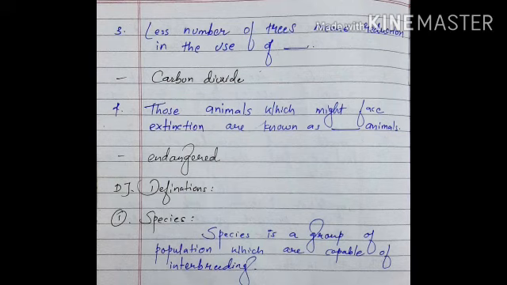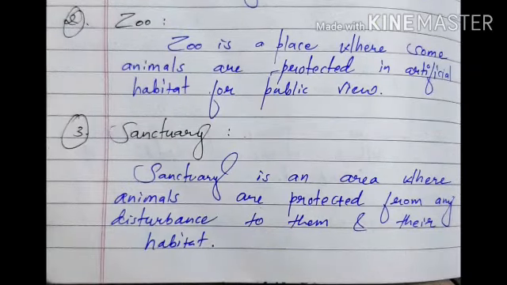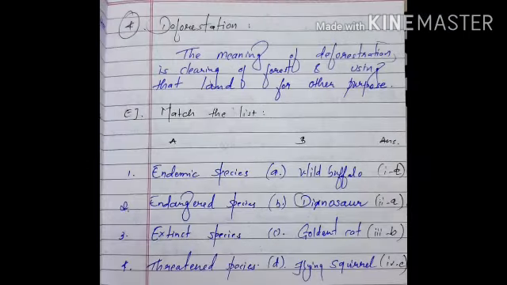First is species. Species is a group of populations which are capable of interbreeding. Second one is zoo. Zoo is a place where some animals are protected in artificial habitat for public view. Third one is sanctuary. Sanctuary is an area where animals are protected from any disturbance to them and their habitat. Fourth one is deforestation. The meaning of deforestation is clearing of forest and using that land for other purpose. Part E, match the list.